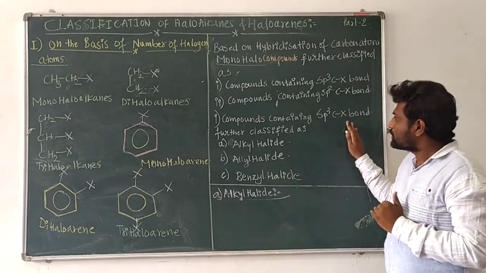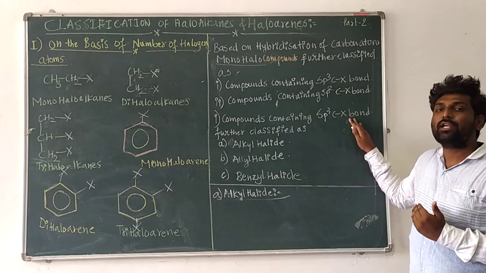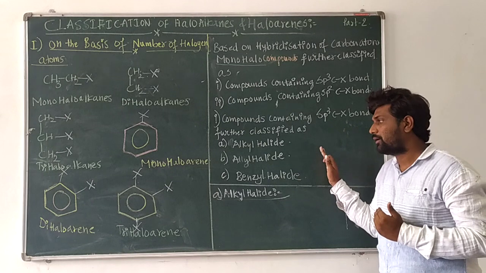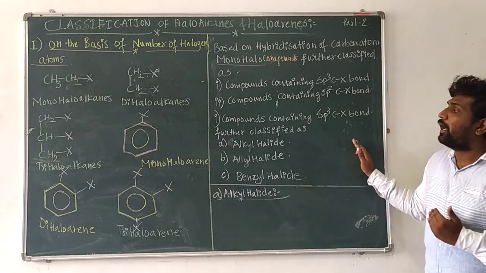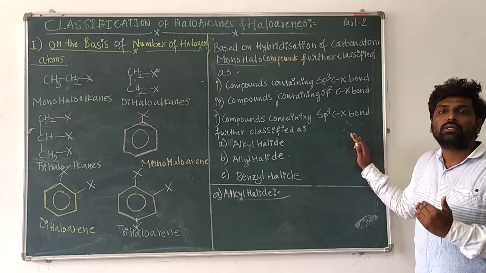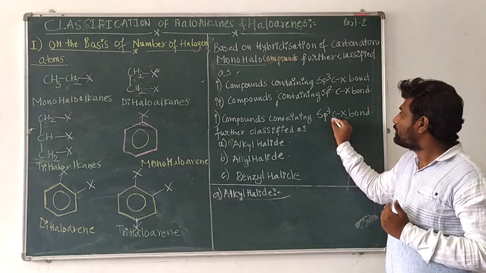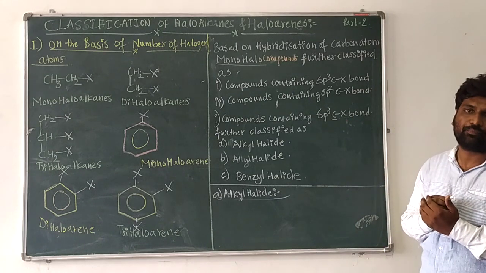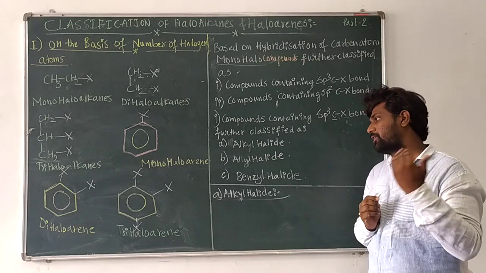Such compounds are further subclassified into alkyl halides, allyl halides and benzyl halides.